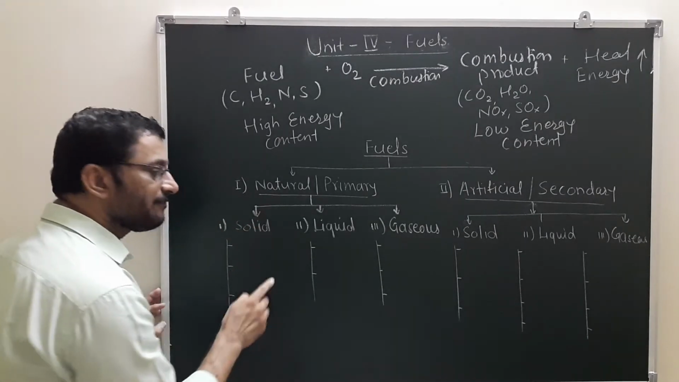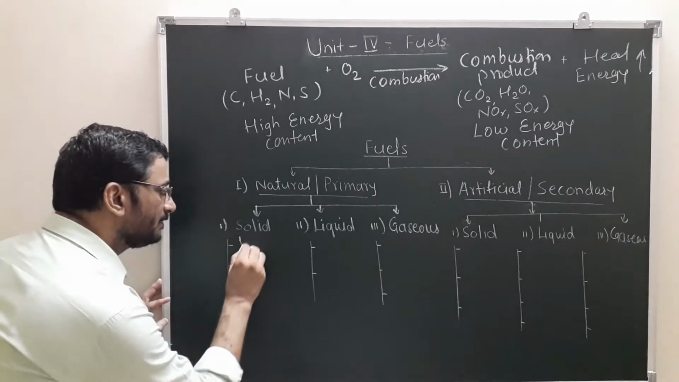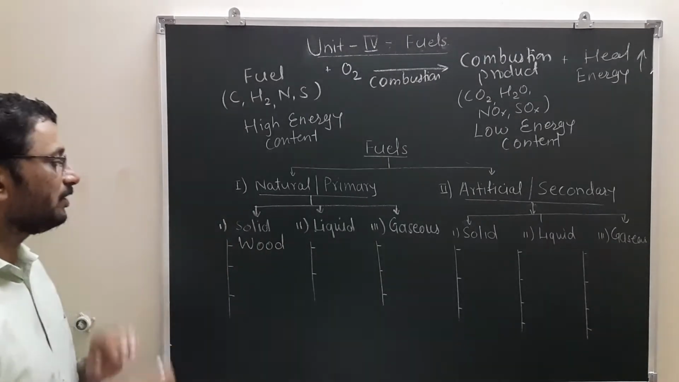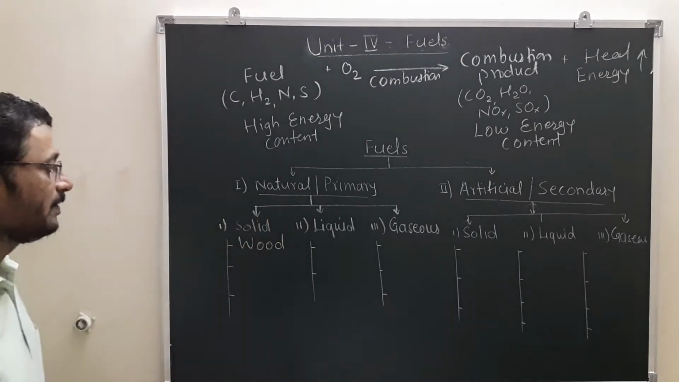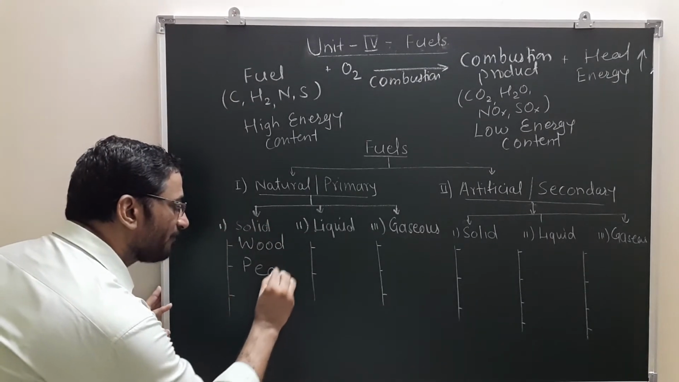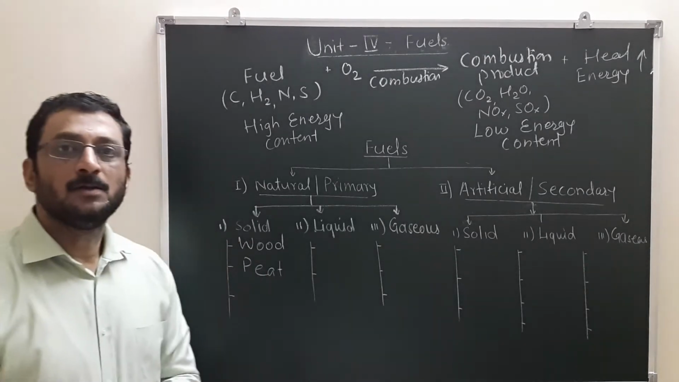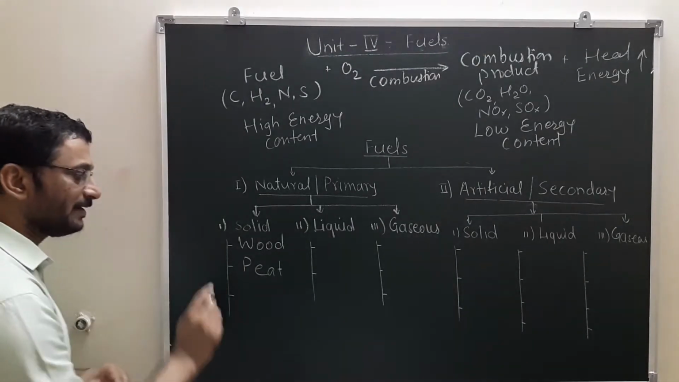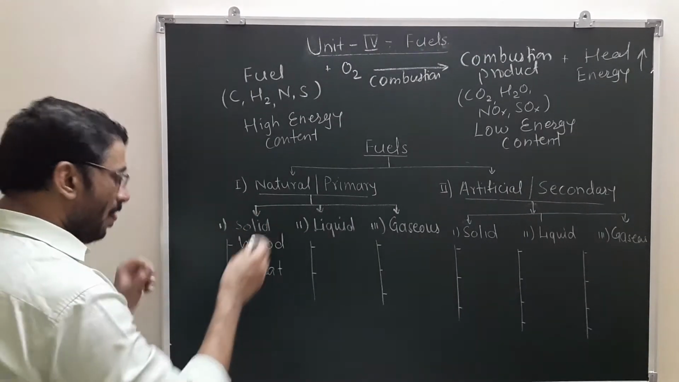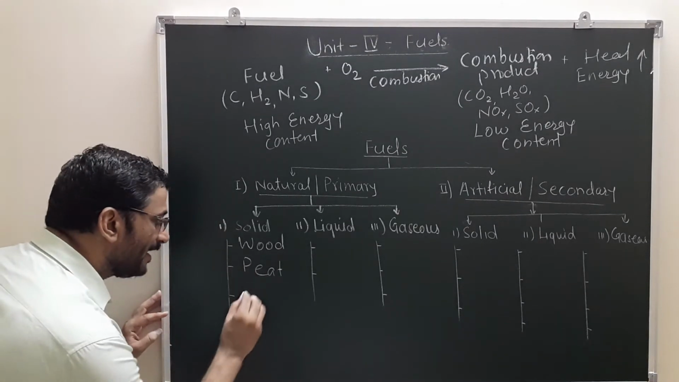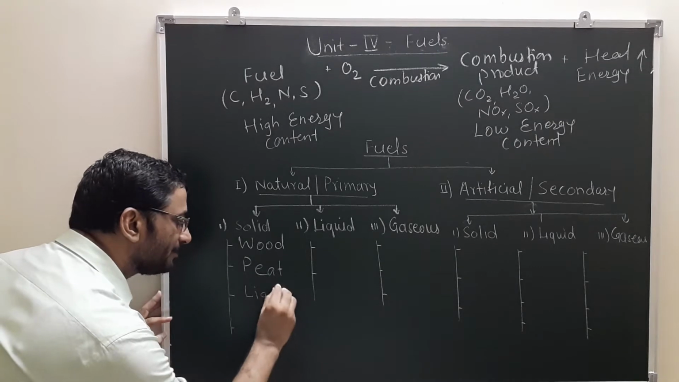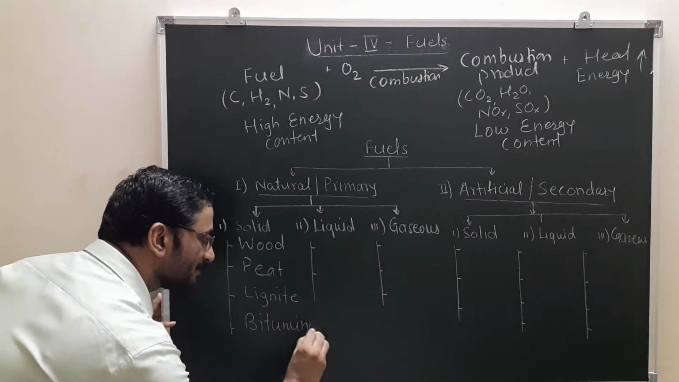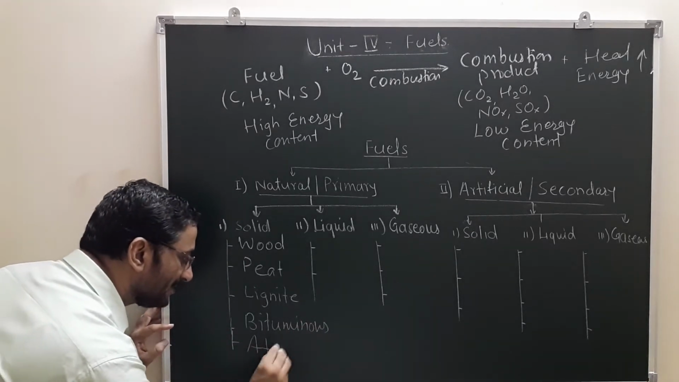So what are natural solid fuels? One is wood. We may not be using wood nowadays, but it's one example of a natural solid fuel. Second is peat. This is also familiar to you. Peat is the first stage of coalification, the first stage of coal formation, the fibrous mass of organic waste. The second type of coal is lignite. The third stage is bituminous, and the fourth is anthracite.